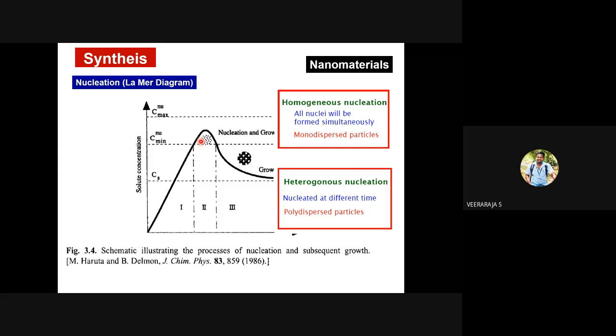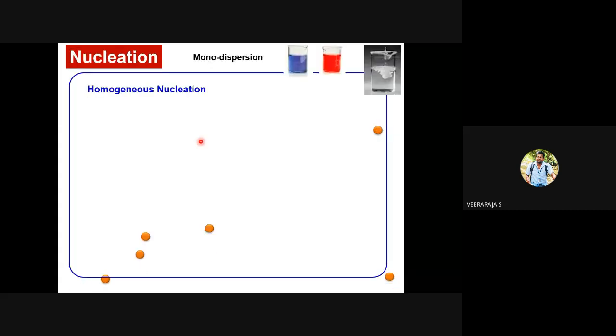Homogeneous nucleation. Yes, please. Homogeneous nucleation is preferred, right? What is the characteristic you can expect? We should get identical particle size. Yes, you will get identical particle size because all the nuclei are formed simultaneously. Then the growth also can take place simultaneously.